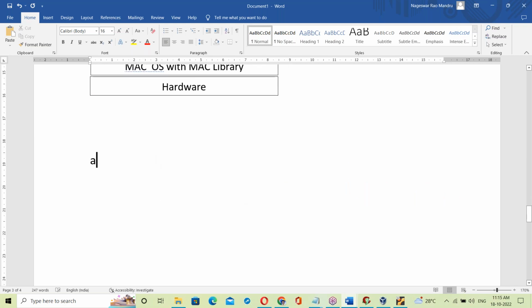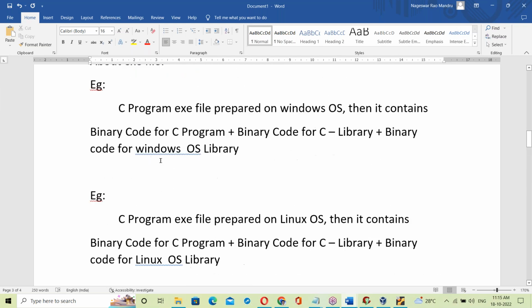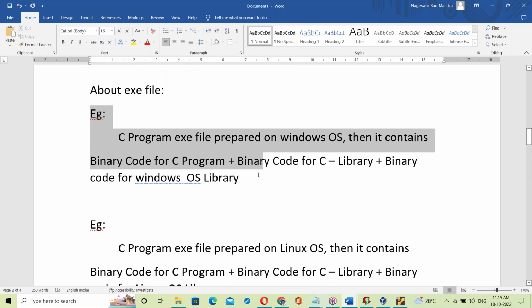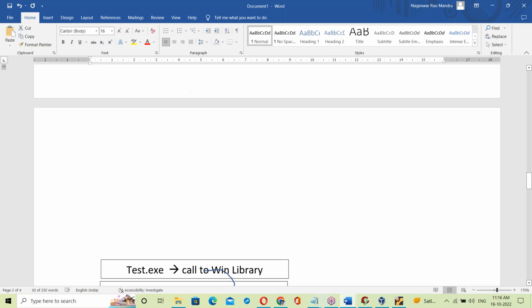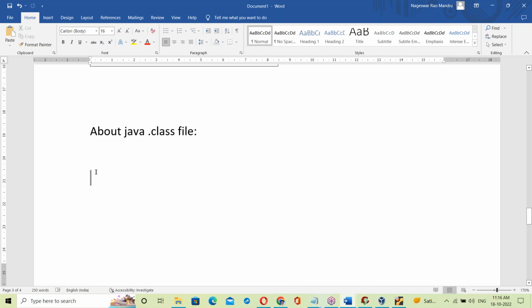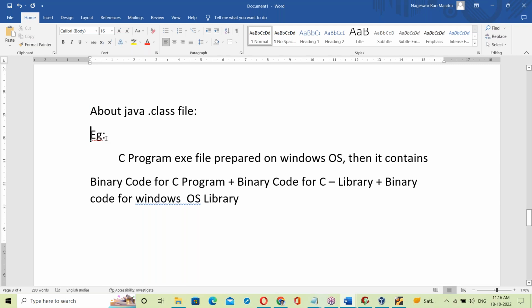That was about the exe file. Now let us see about the Java dot class file, and how the dot class file works.